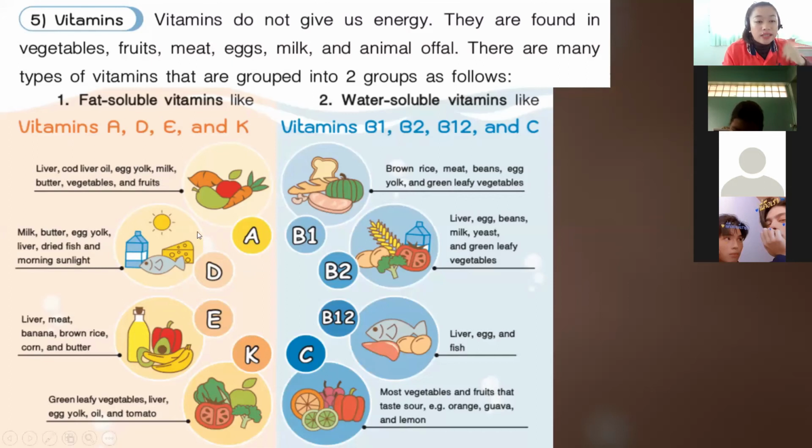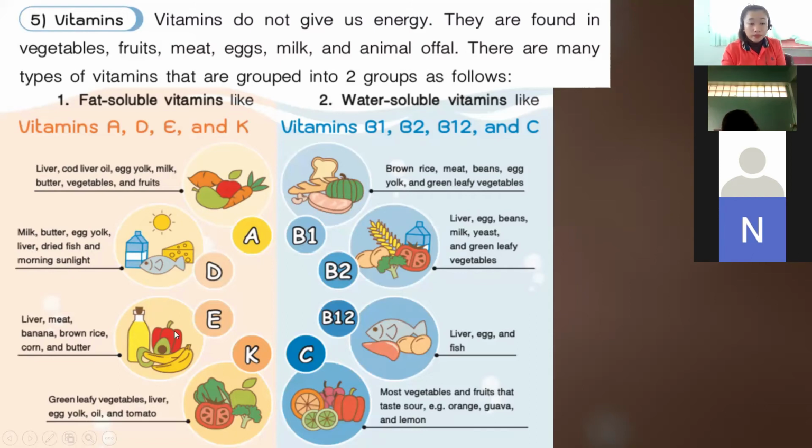Okay, so vitamin A, we get it from liver, cod liver oil, egg yolk, milk, butter, vegetables, and fruits. Okay, vitamin D, we get it from milk, butter, egg yolk, liver, dried fish, and morning sunlight.